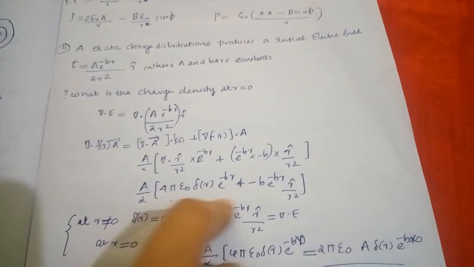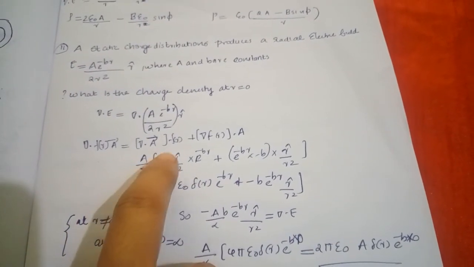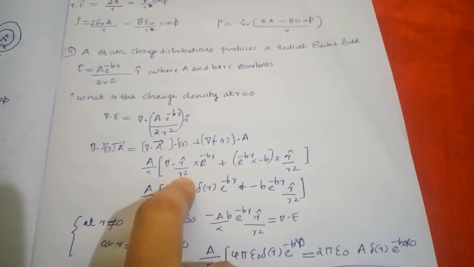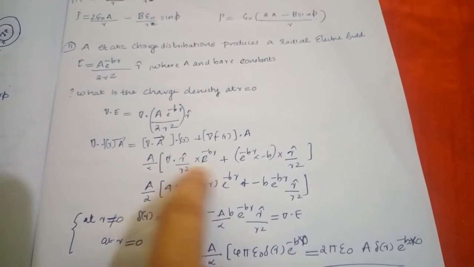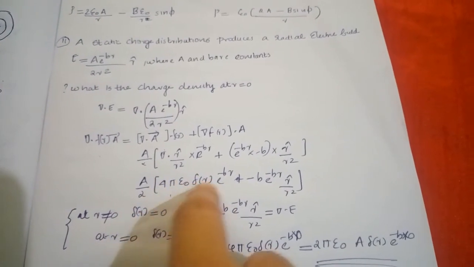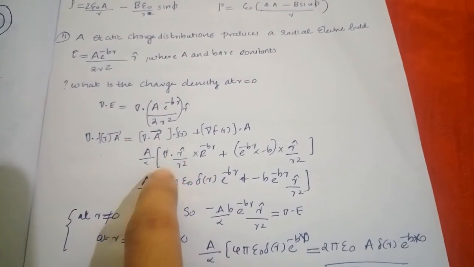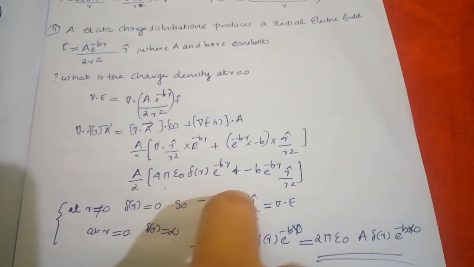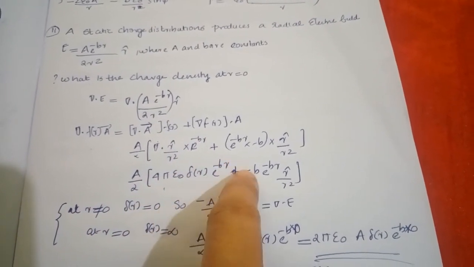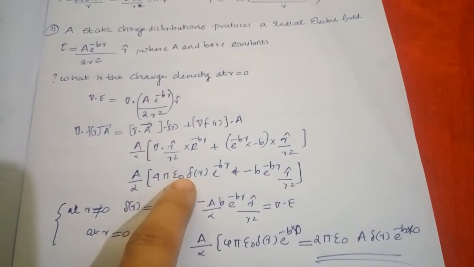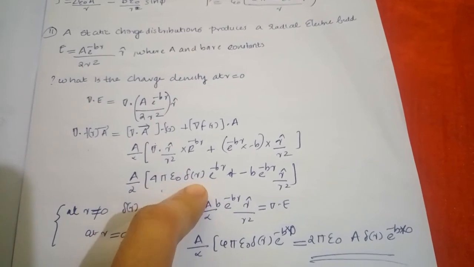You know that del dot of r cap by r square is 4 pi epsilon 0 delta of r. So this expression should be remembered for future questions. That is very important for this type of question. So we get 4 pi epsilon 0 delta of r e raised to minus br, and minus b e raised to minus br r cap by r square.